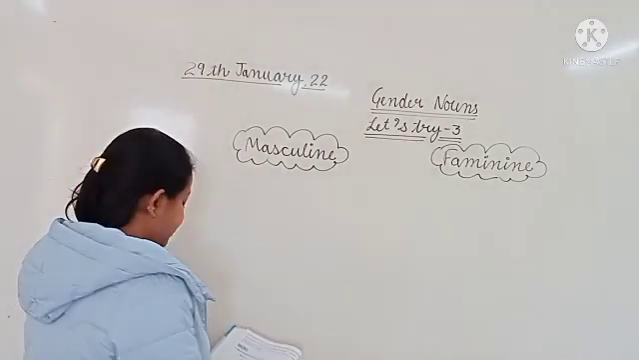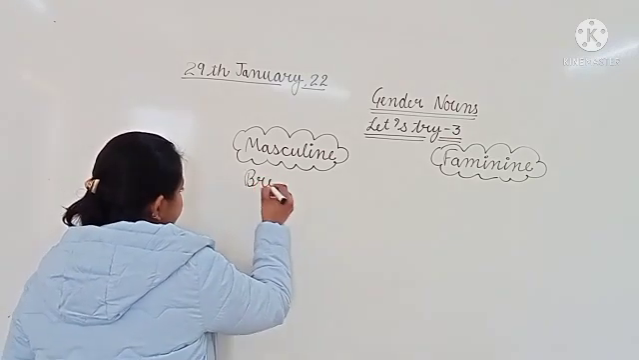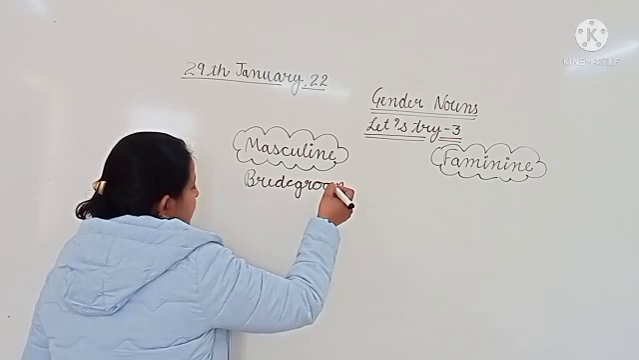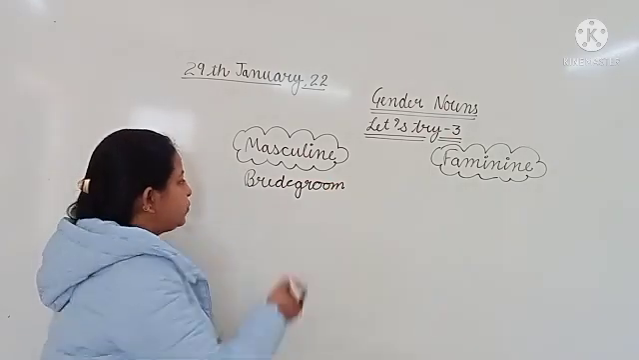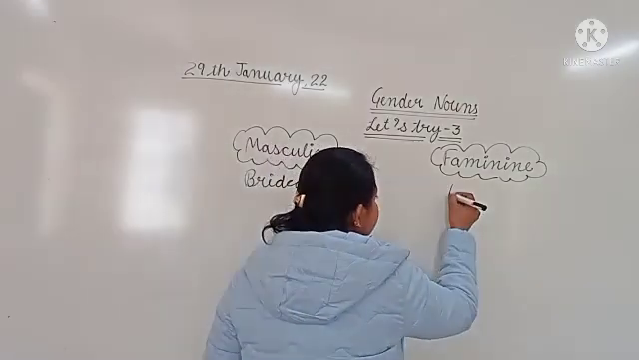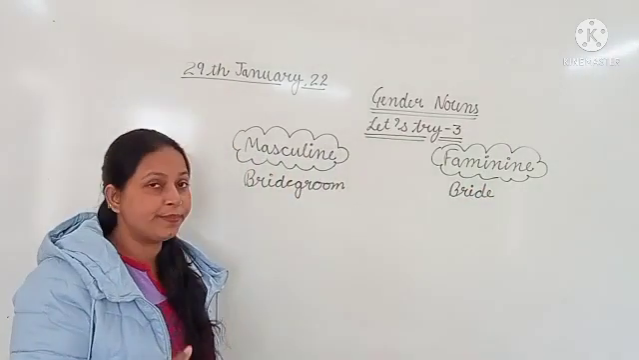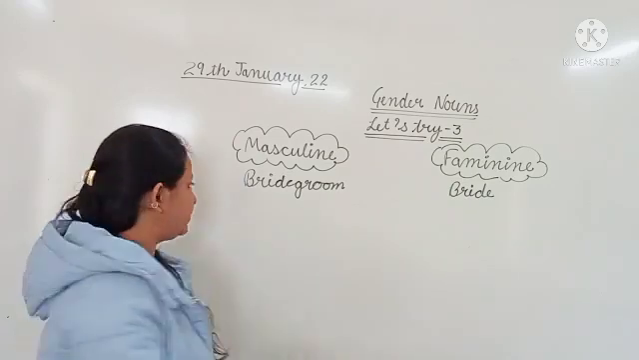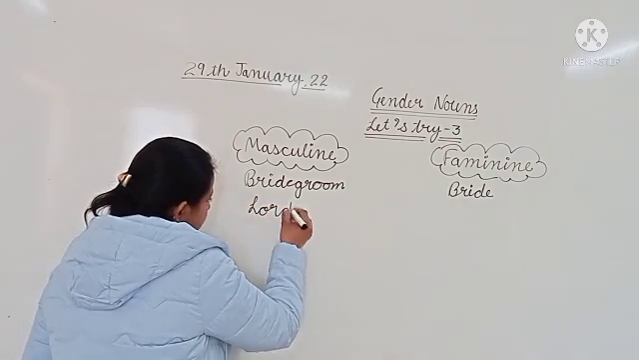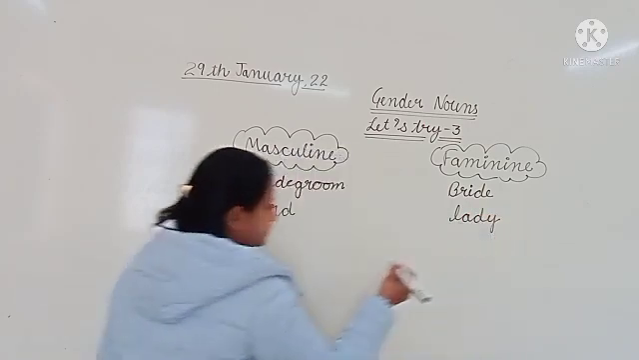The remaining part of Let's Try 3 is from bridegroom. Class, do you know the feminine naming word of bridegroom? Yes, it is bride. Bridegroom means dulha and bride means dulhan. The next is lord, and the feminine naming word of lord is lady.